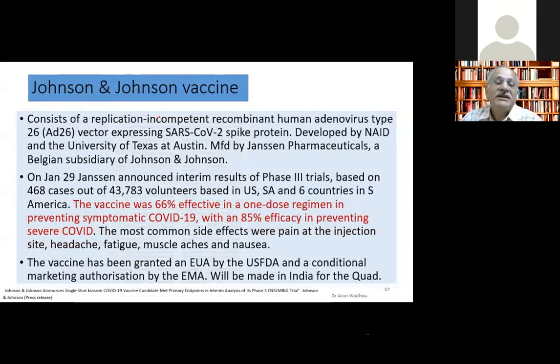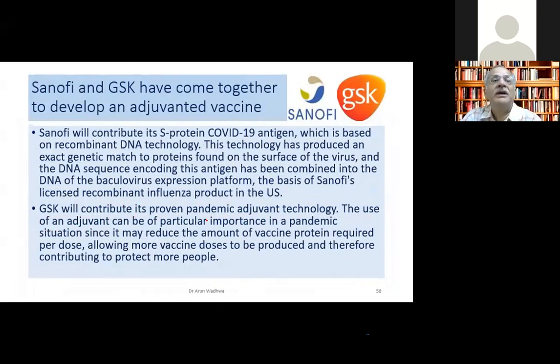Then Johnson & Johnson vaccine, again, we should be getting soon. It is a replication incompetent vaccine. It is exactly like Sputnik 5, so I will not go into the details. It is like the first dose of Sputnik 5. AD26 is the adenovirus, human adenovirus particle inside which the spike protein coding is done. It was found to be 66% effective on one dose regime. But again, the 66% was against the variants. All those other vaccines which are showing 90% are against the Wuhan strain. Again, against the variants, they're also a little less. And it has been granted in the EU and US, and also India will be making this vaccine soon. The BE will make it.